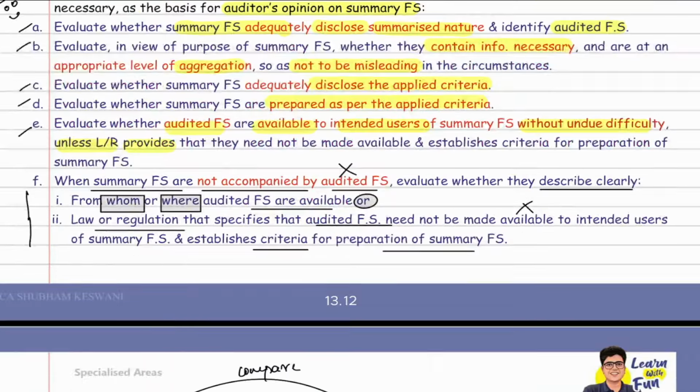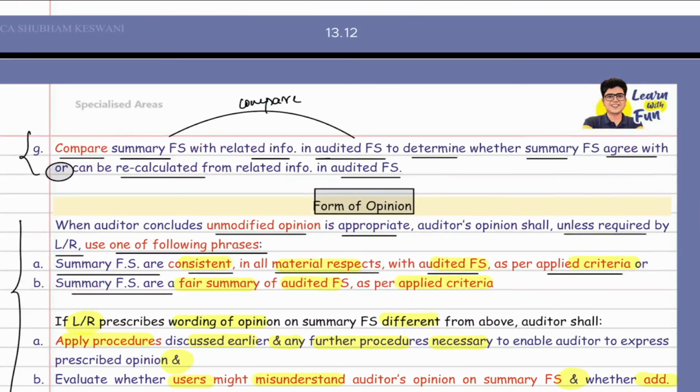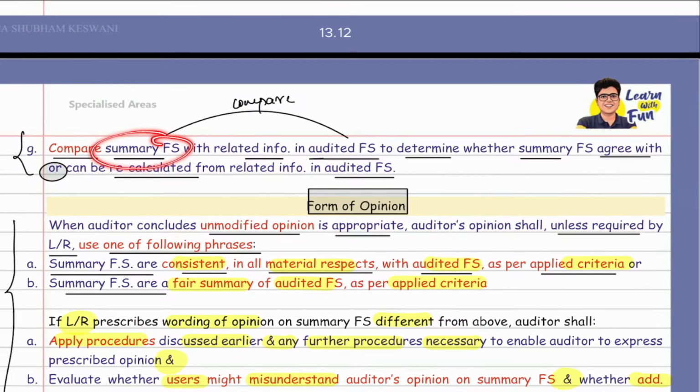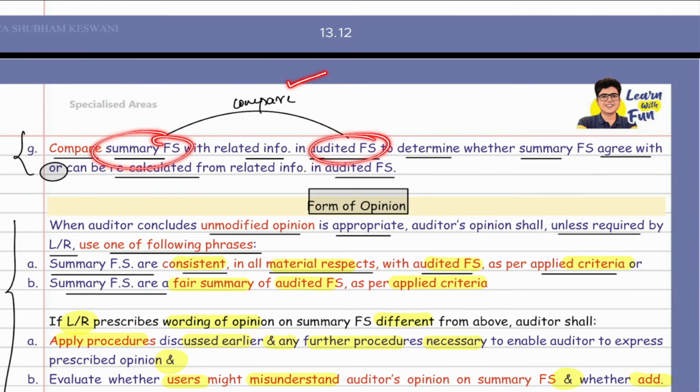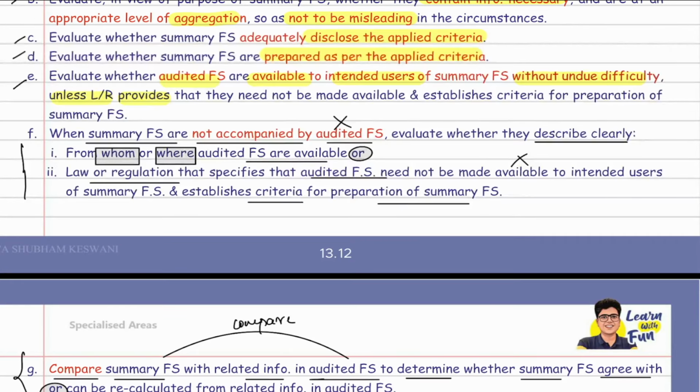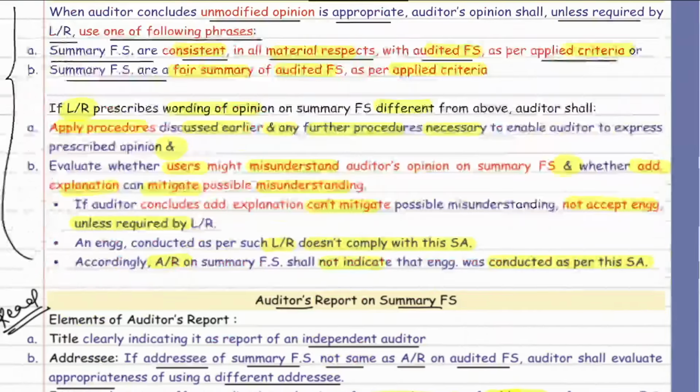If the summary financial statements are not accompanied by the audited financial statements, this is a continuation point. Make sure they describe clearly from whom or where the audited financial statements are available. If the law or regulation says it is not to be made available, make sure you state the law or regulation. Then, summary financial statements and audited financial statements need to be compared to see whether the summary financial statements agree with or can be recalculated from the audited financial statements. These last 2 points you can just give a read. That's all that you need to do.